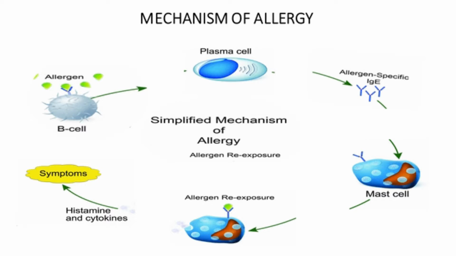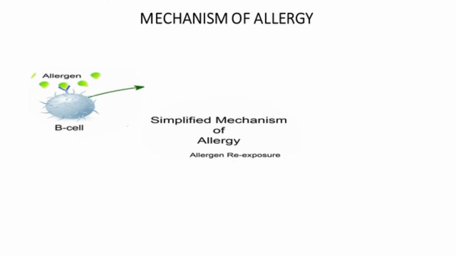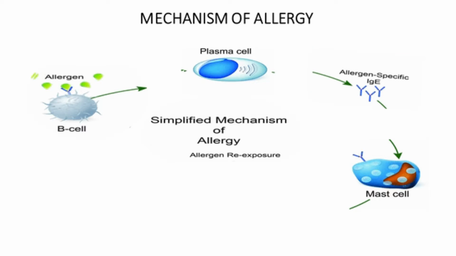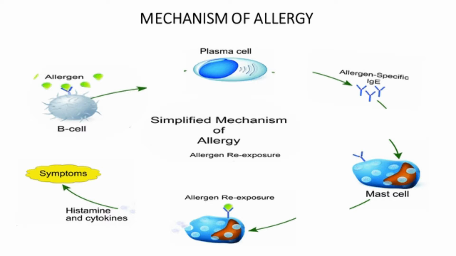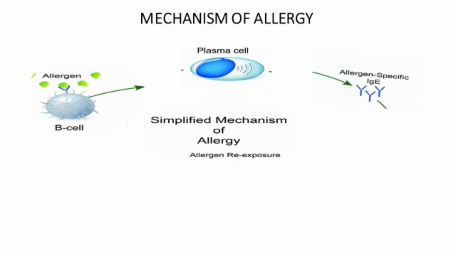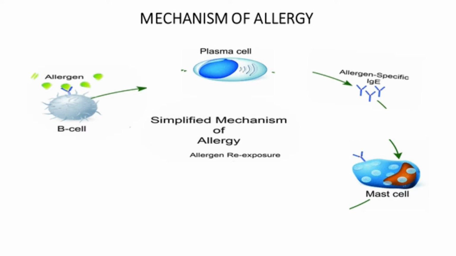IgE then binds to its receptors on the surface of mast cells and basophils. The first exposure is usually asymptomatic, but the body is now sensitized. Upon re-exposure to the same antigen, the antigen binds to adjacent IgE molecules, bringing their receptors together, triggering a signaling cascade that induces the release of histamine and other inflammatory chemicals.